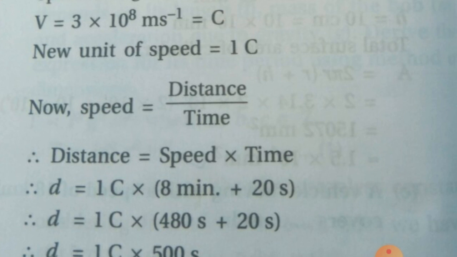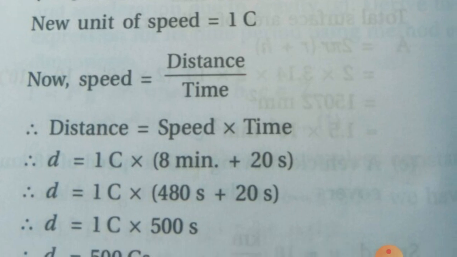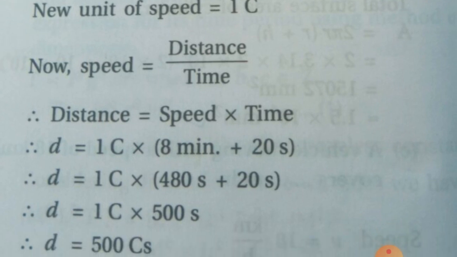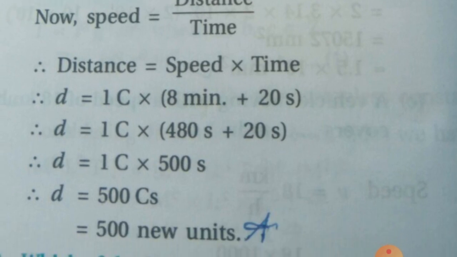So 8 minutes plus 20 seconds added, 1 minute equals 60 seconds. So 60 into 8 equals 480 seconds plus 20 seconds, which is equal to 500 seconds, and therefore 500 into 1c, which is equal to d equals 500 new units, which is the final answer. Now next one.